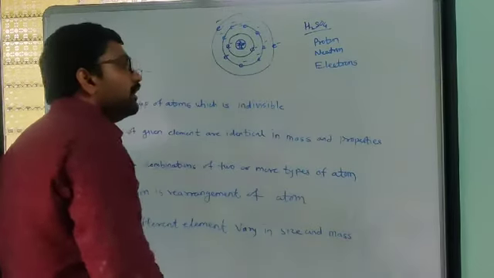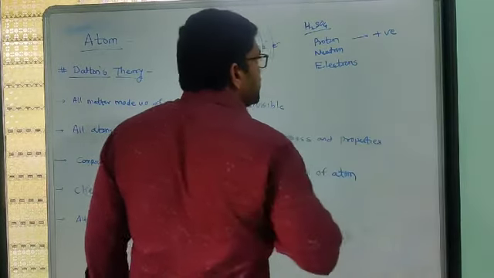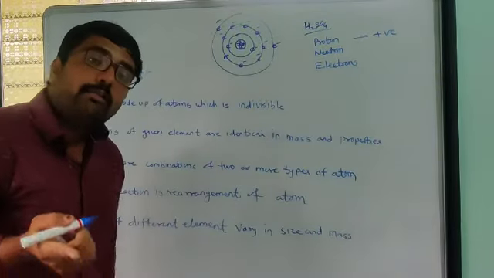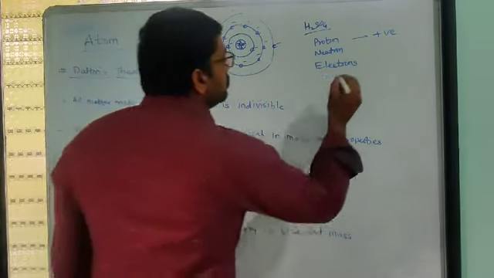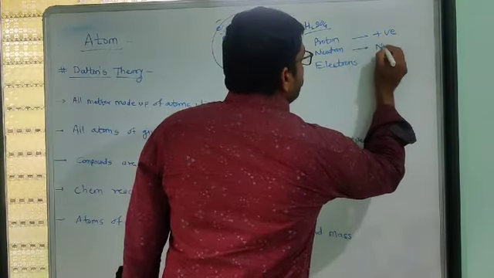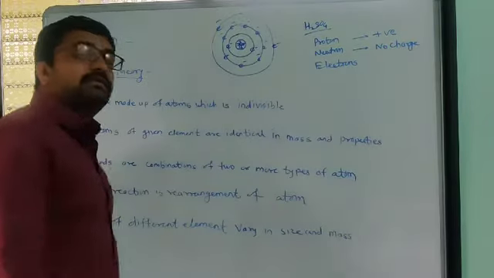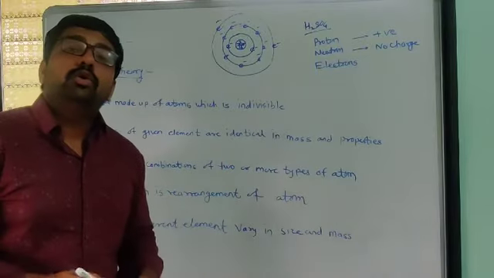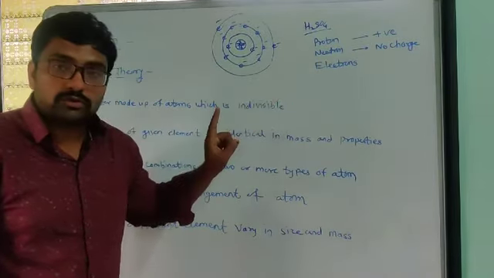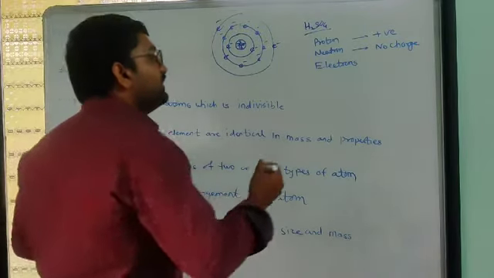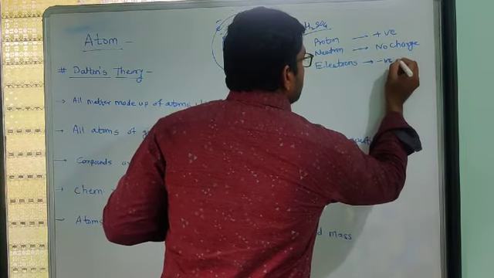Now you have to remember that protons have positive charge. Protons are positively charged elementary particles. Neutrons have no charge. Neutrons are simply neutral, they don't have any charge, so they are called neutrons. The third particles are electrons, which are negatively charged.